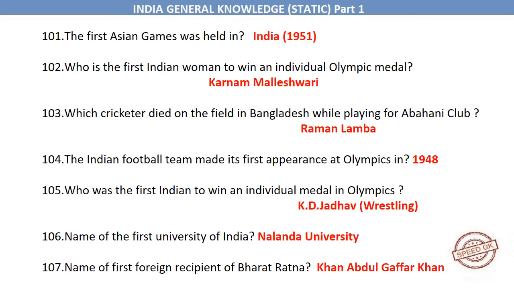Who is the first Indian woman to win an individual Olympic medal? Karnam Malleshwari. Which cricketer died on the field in Bangladesh while playing for Abahani Club? Raman Lamba. The Indian football team made its first appearance at Olympics in 1948. Who was the first Indian to win an individual medal in Olympics? K.D. Jadhav. Wrestling.